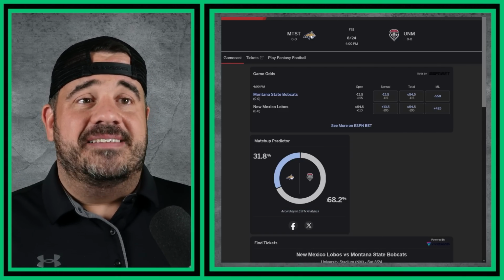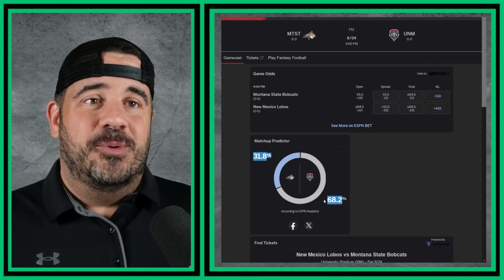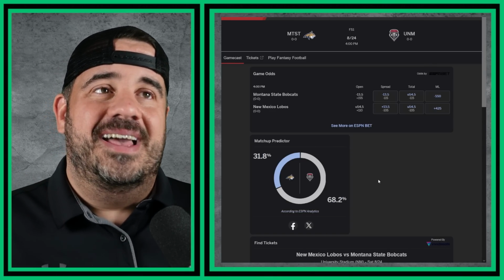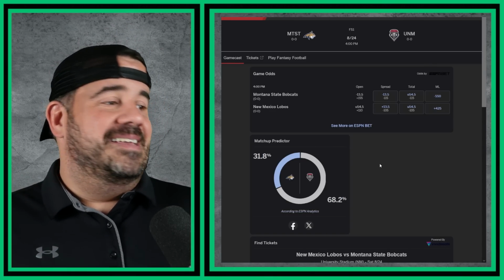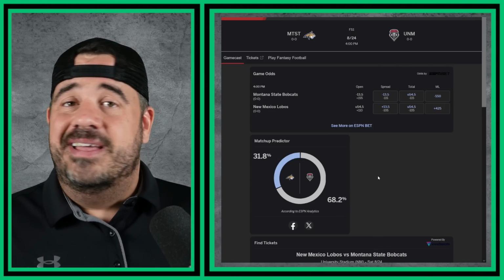See the matchup predictor. I laugh at that. 68%. See, what analytics is ESPN using here? What is this? I don't know. So, all right, we're taking Montana State, 2 touchdowns to win, moneyline parlay, nothing else in this one.